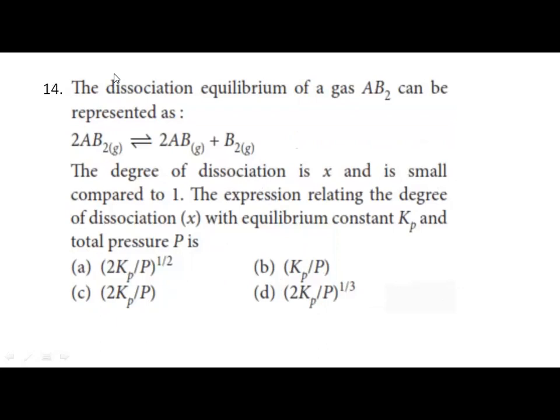Next question. The dissociation equilibrium of a gas AB2 can be represented as, so it dissociates as AB plus B2. Degree of dissociation is X and is small compared to 1. The expression relating degree of dissociation with equilibrium constant Kp and a total pressure P. Okay, total pressure P, so everything has to be included.